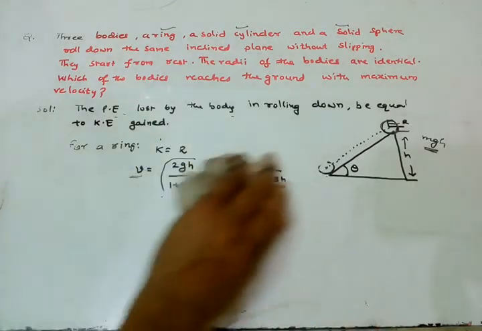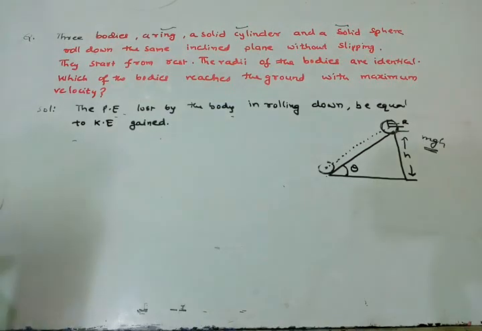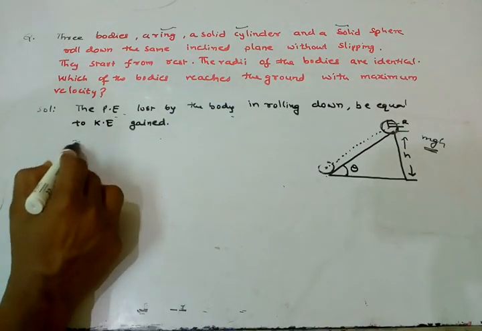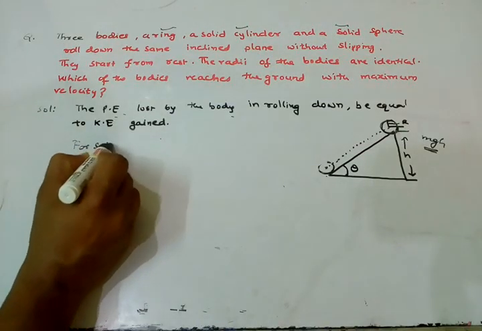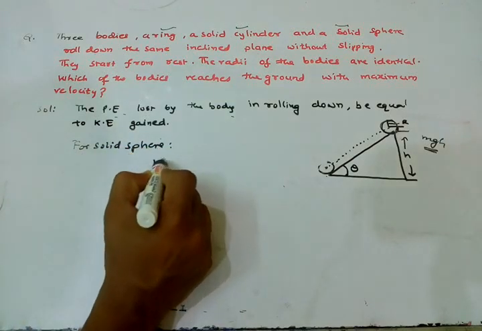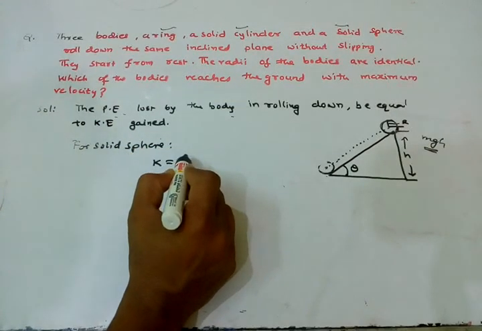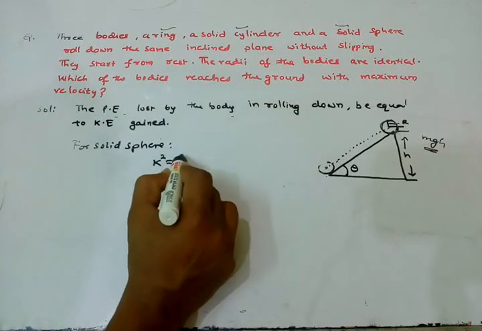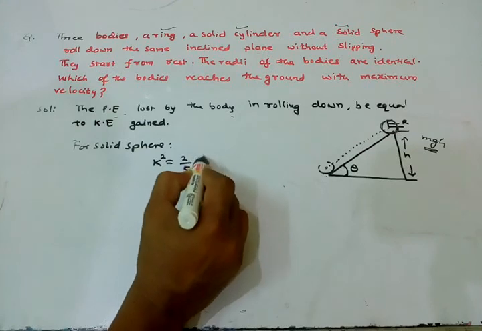Now we go for a solid sphere. For a solid sphere, the radius of gyration is k square equal to 2 by 5 r square.